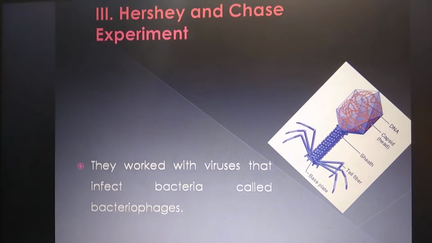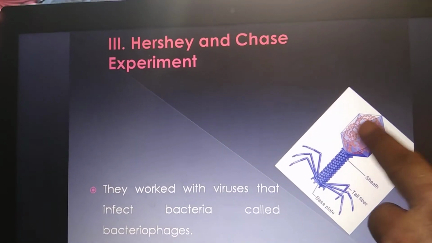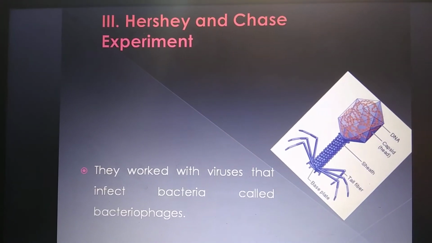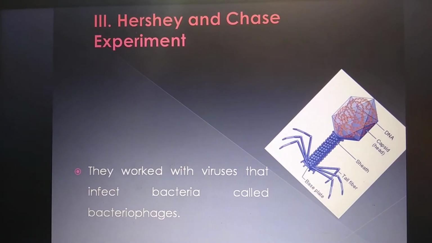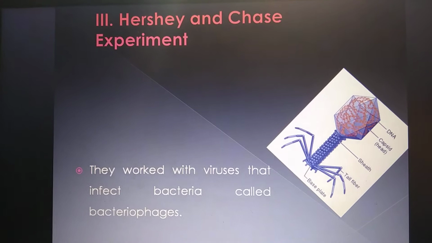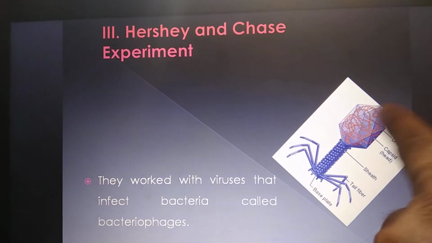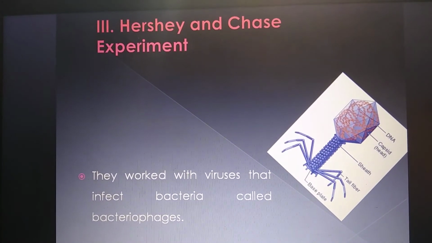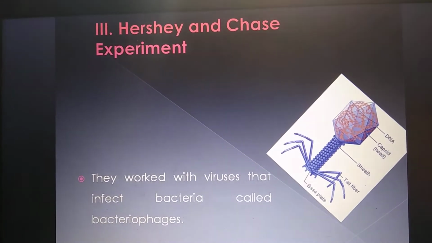So this is bacteriophage. They have genetic material inside this side, which is DNA in this kind of phage, T4 phage. T2, T4, T6 phages have DNA as genetic material. Some phages have RNA as genetic material. So the protein molecules surrounding the DNA are called capsids. They are made of small units, capsomeres.